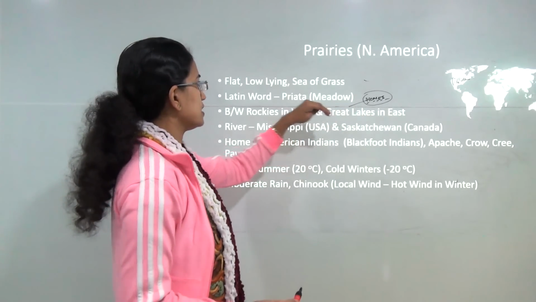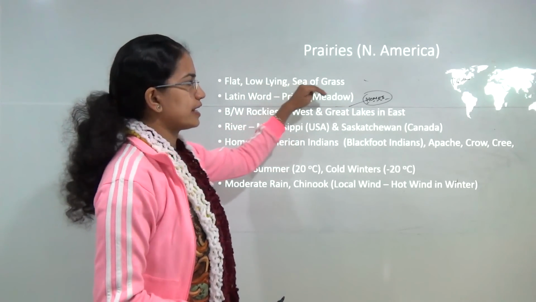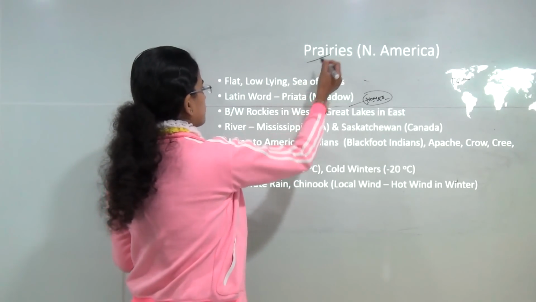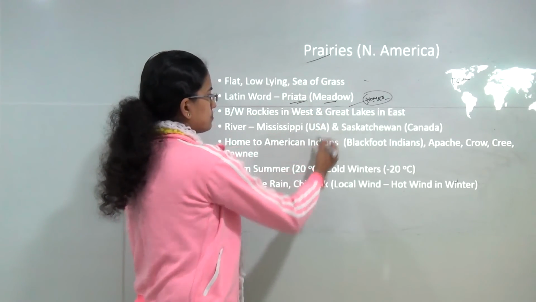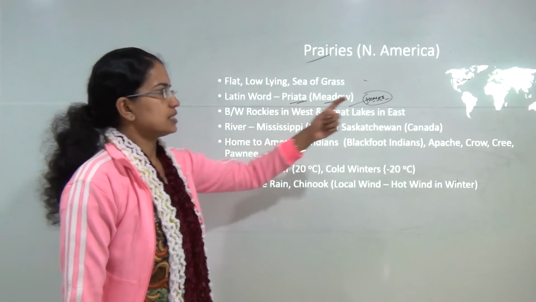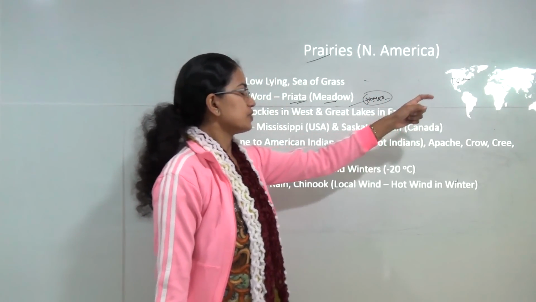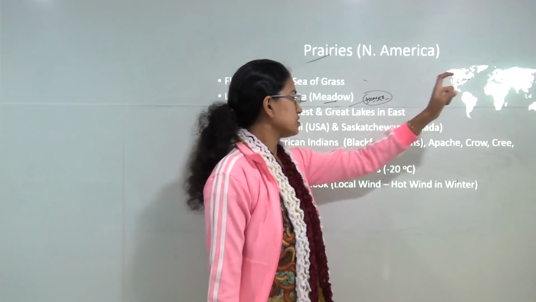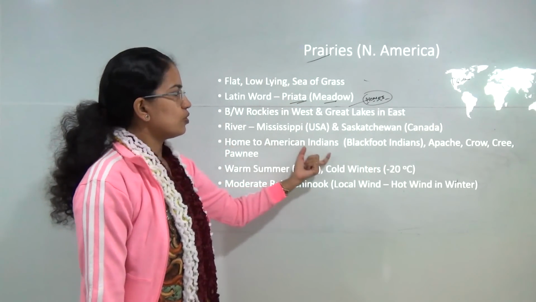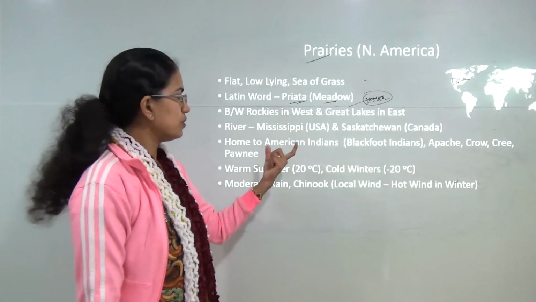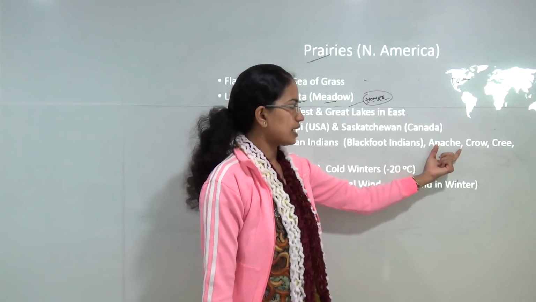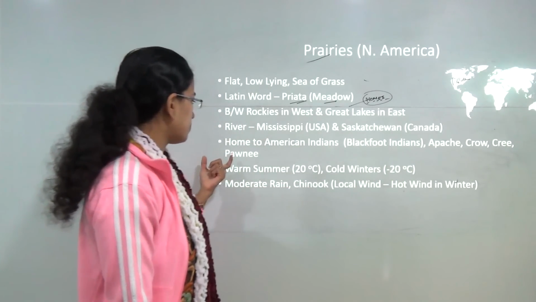Now these prairies are usually flat, low-lying. They are also known as sea of grass. This word is derived from a Latin word which means meadows. The major rivers that flow here are, in the United States, the Mississippi and in Canada the Saskatchewan. Now it was previously home to American Indians, also known as Blackfoot Indians. The other tribes are Apache, Crow, Cree and Pawnee.